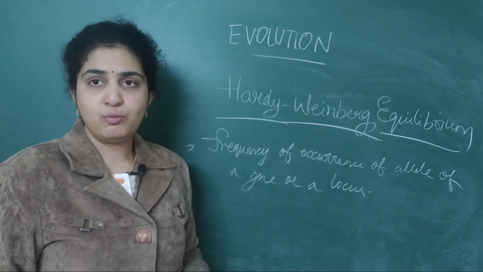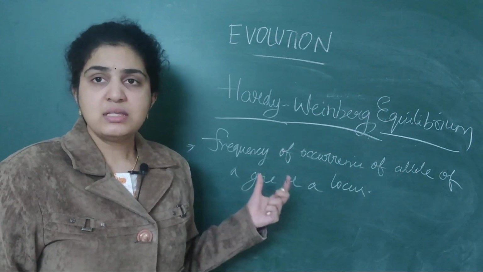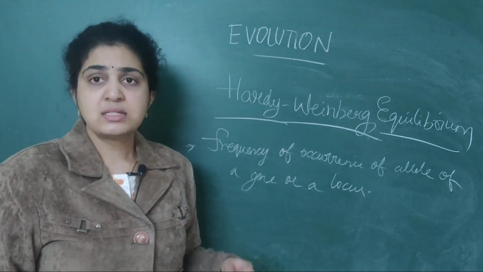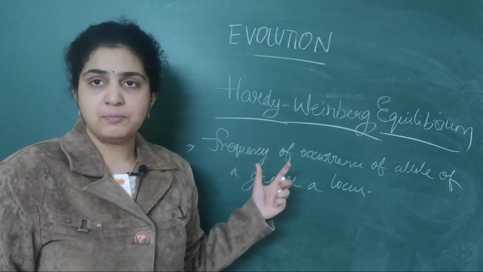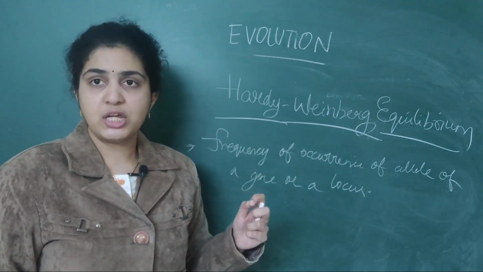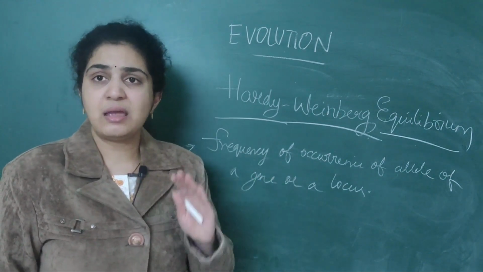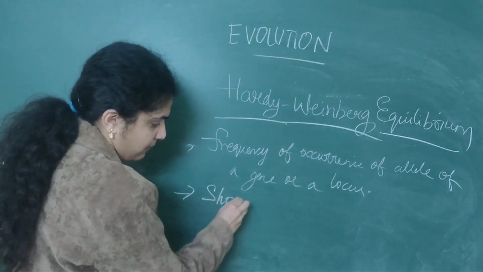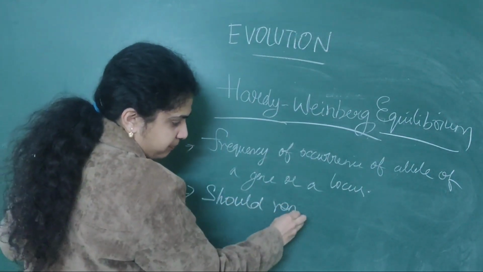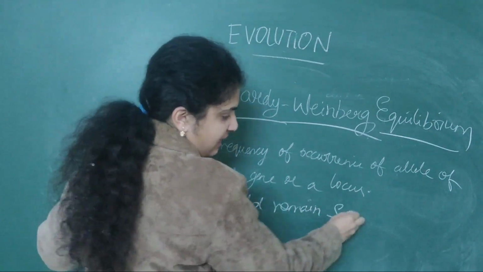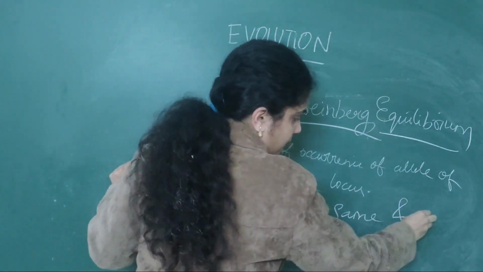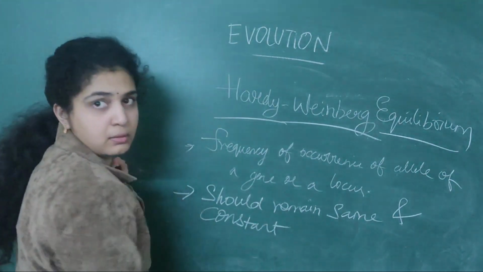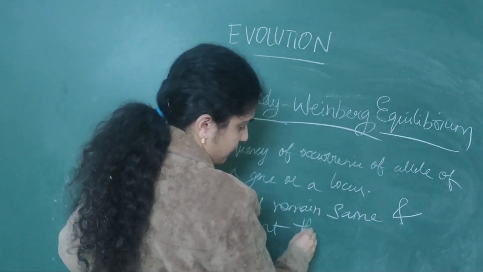In this Hardy-Weinberg equilibrium, these alleles play a very important role, and the frequency in a population should remain the same and constant throughout the generations.